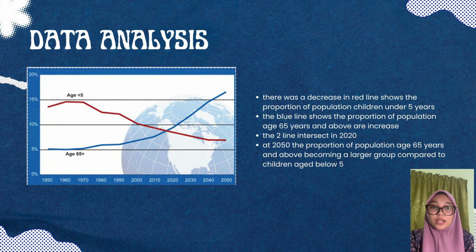Meanwhile, the blue line, which shows the proportion of the population aged 60 years and above, increased. These two lines intersect in 2020. By 2050, the proportion of the population aged 60 years and above becomes a larger group compared to children aged below 5.